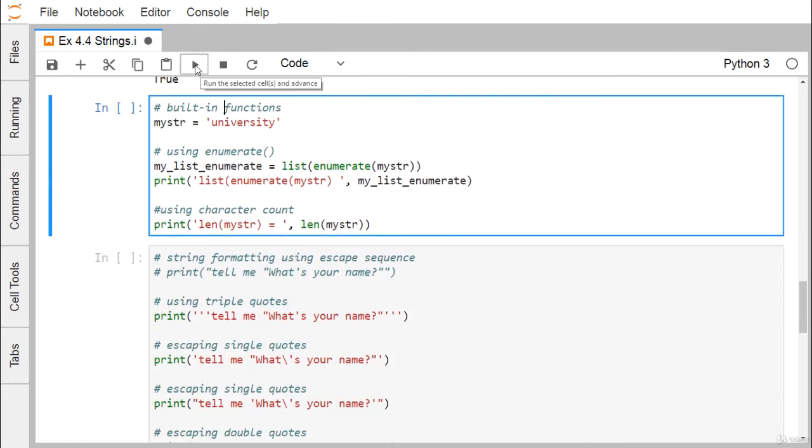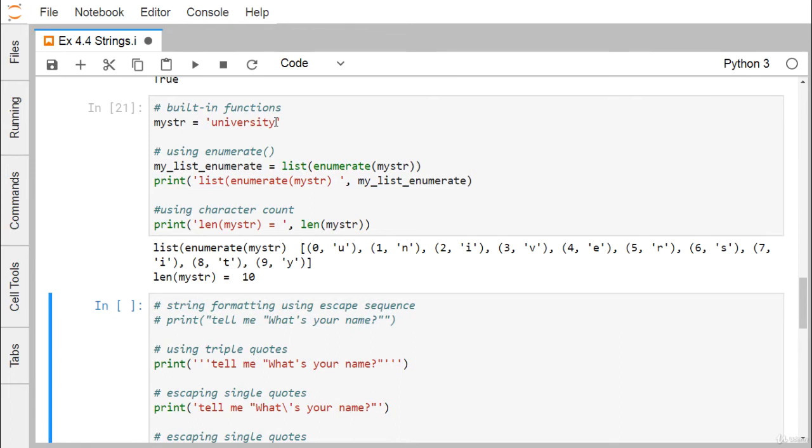Built-in functions: we have this "university", and then we shall go for enumerate. So list(enumerate(mystr)). What will happen? It will go on forming this enumeration. At first it will put the respective index, and then the respective character. So we have index 0 u, index 1 n, and in this way index 9. Why? Because "university" has 10 characters, so the index ranges from 0 to 9.